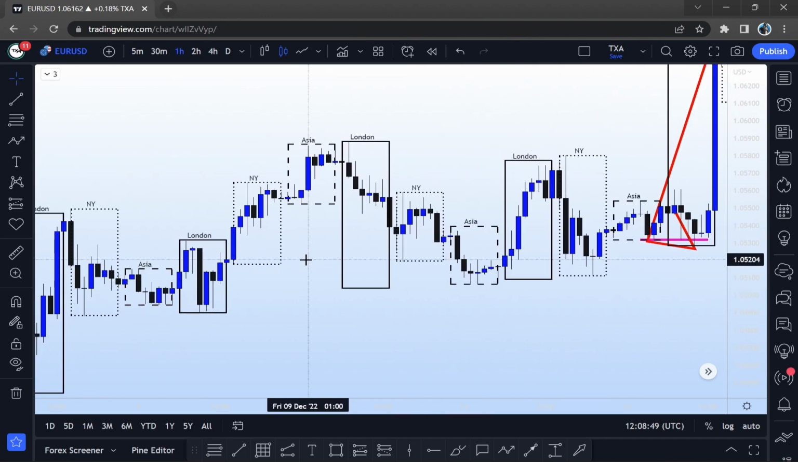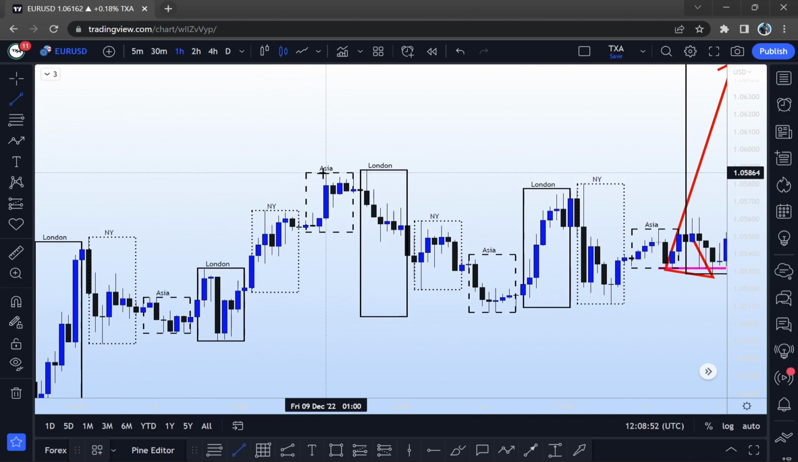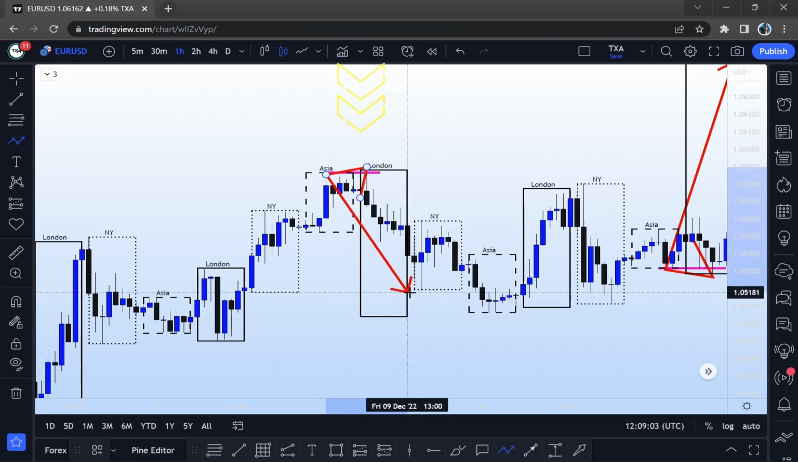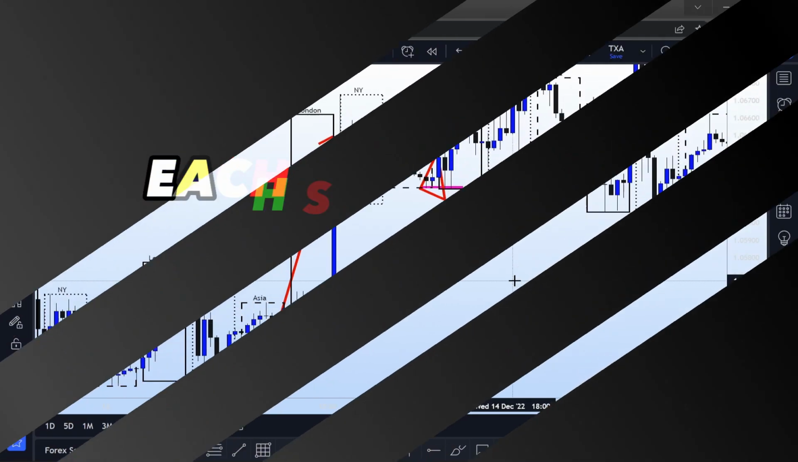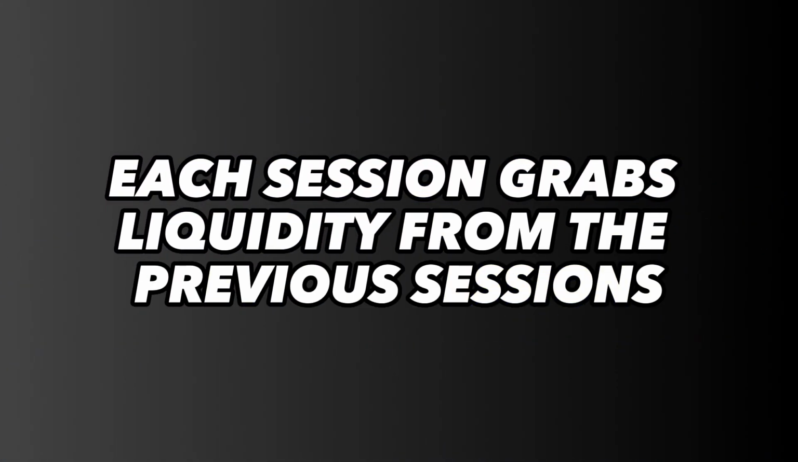Happens day in and day out. And we have another Asia session high. What happens during the London session? We have a liquidity grab of the Asia high, and then an impulsive move to the downside. So each session grabs liquidity from the previous sessions.